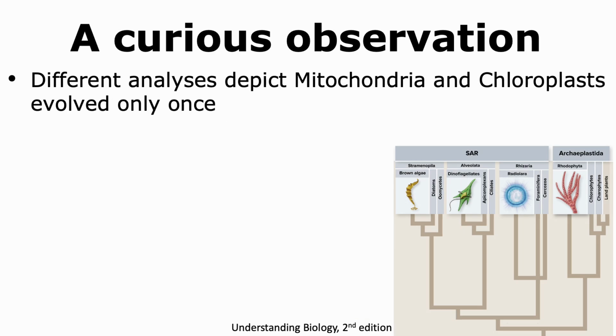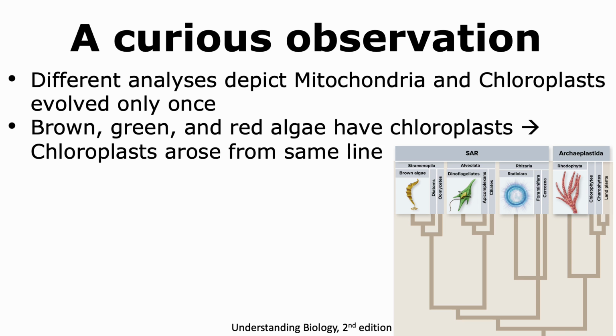By analyzing the DNA present in mitochondria and chloroplasts, scientists have found that the mitochondria and chloroplasts evolved only once in time. There are different organisms that have chloroplasts, and some of them include the brown, green, and red algae. By evaluating the chloroplasts in these organisms, it was again found that the chloroplasts arose from the same